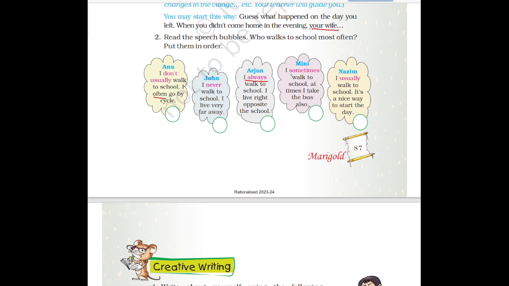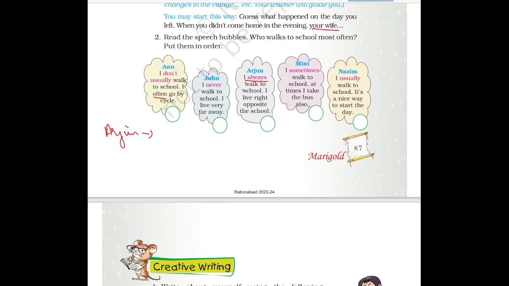Then Minnie, what she is saying, I sometimes walk to school. At times I take the bus also. Minnie is saying that I sometimes go on foot to school or sometimes I take the bus also. Then Nazim, what he is saying, I usually walk to school. It's a nice way to start the day. Nazim is saying that I usually go to school on foot because it is a nice way to start your day. So here first will be Arjun because he always goes to school on foot.